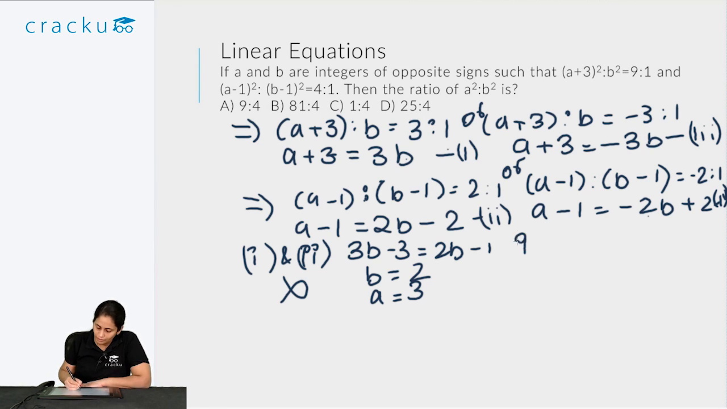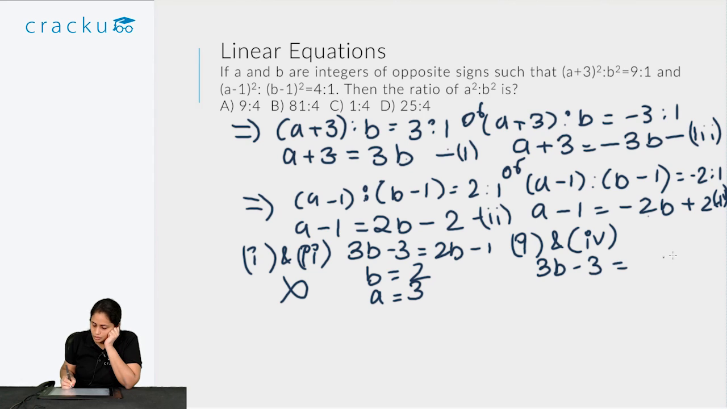Now let's consider 1 and 4. So 1 and 4 is a plus 3 is equal to 3b and a minus 1 is equal to minus 2b plus 2. So in this case, a is equal to 3b minus 3 and a is also equal to minus 2b plus 3. So on solving I get 5b is equal to 6 or b is equal to 6 by 5. But they are integers, so I can directly eliminate this case.